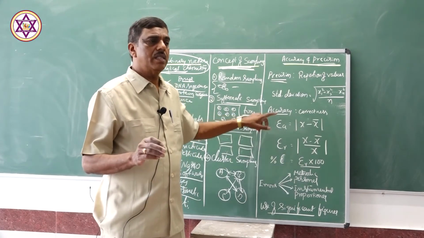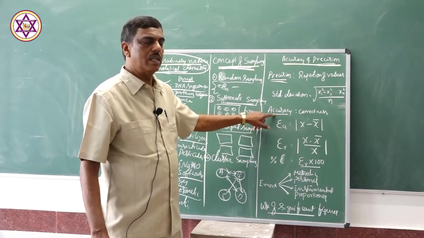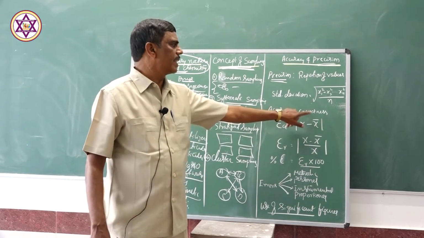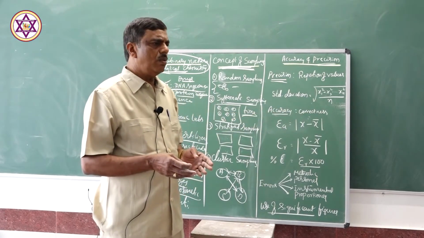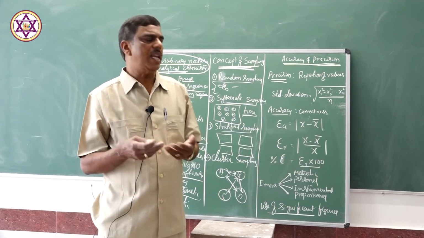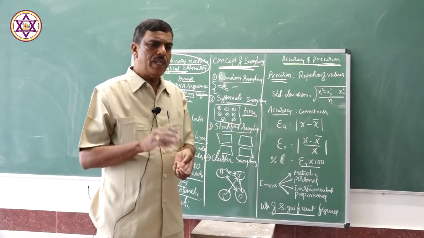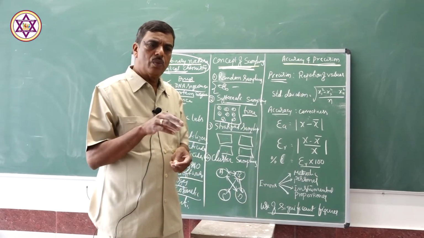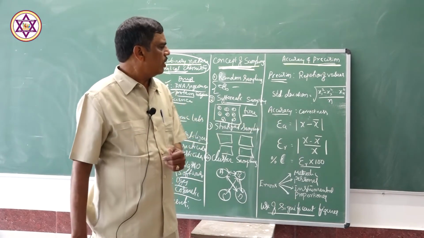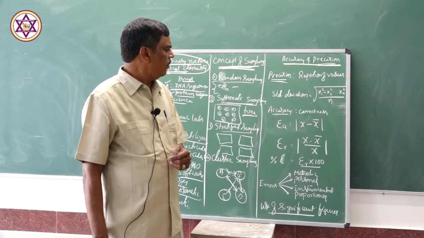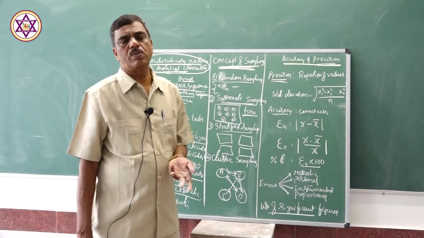Accuracy means the exact value, the correct value of the result, the correct value of the substance. If it is more accurate, it is closer to the real value, the correct value. Accuracy is correctness. Therefore, if the result is accurate, it is very near to the exact value. This accuracy is expressed in terms of error. If the error is less, accuracy is more.